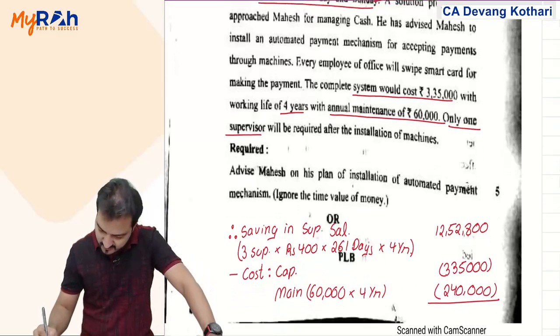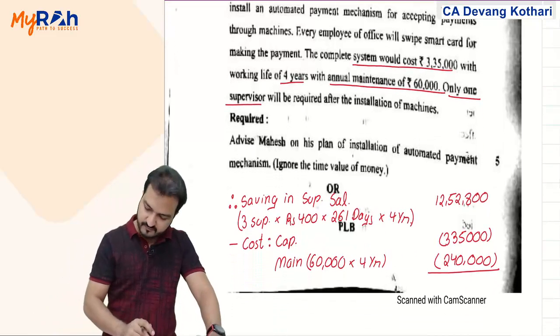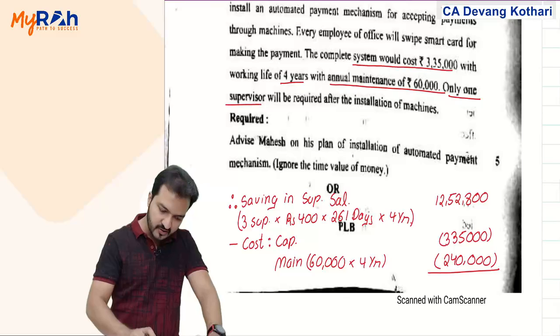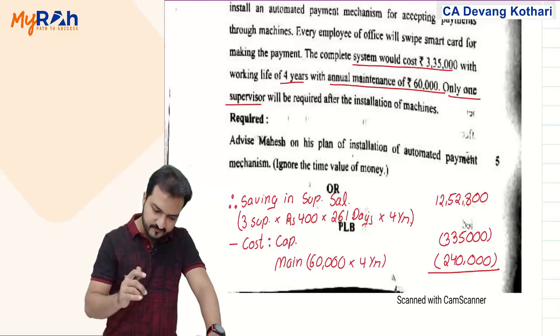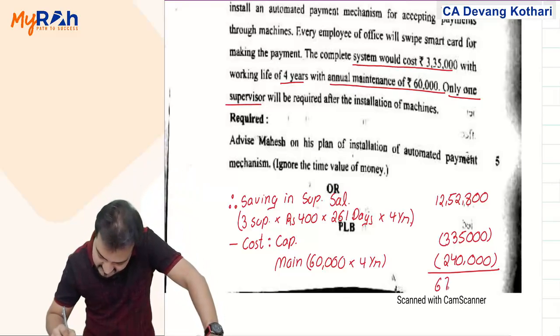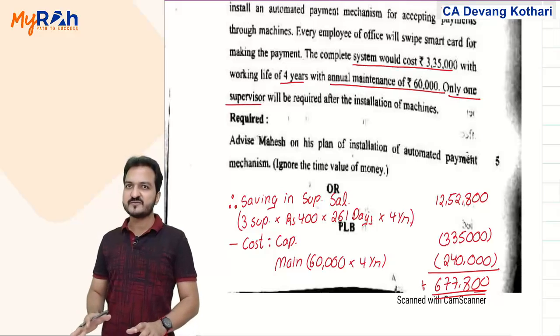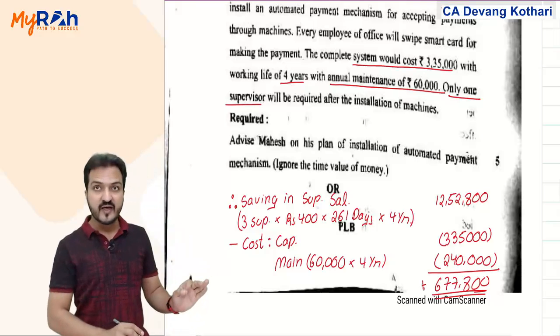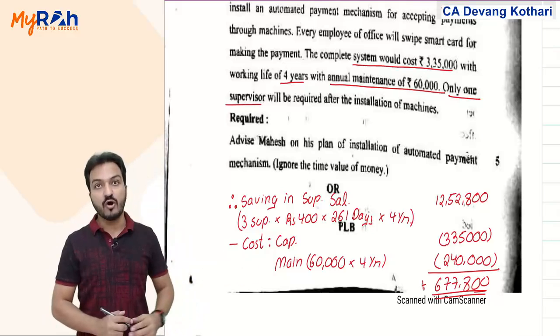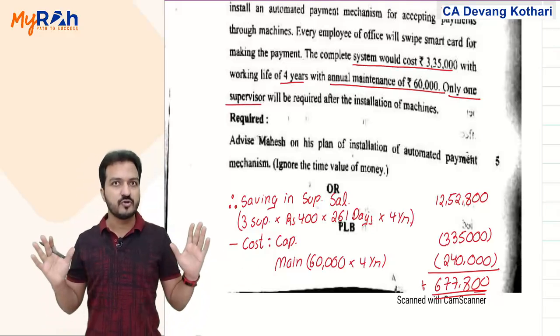Even if you deduct all that, still it leaves you positive. Minus 3,35,000 minus 2,40,000. So you get 6,77,800, still positive. So calculation wise, financially, I will say that yes, this new automated system is advisable to install.